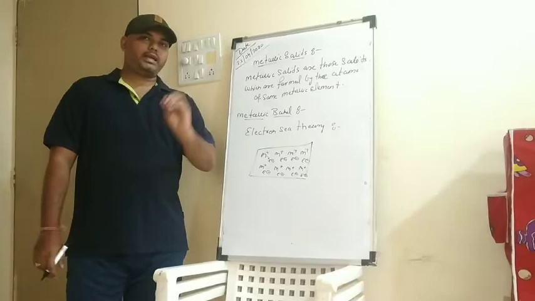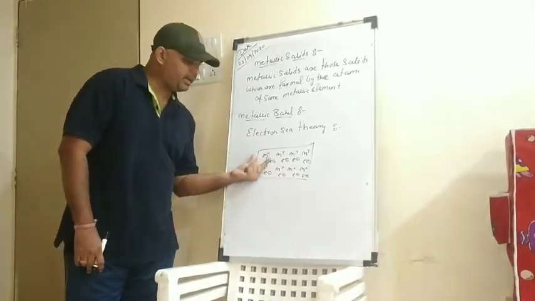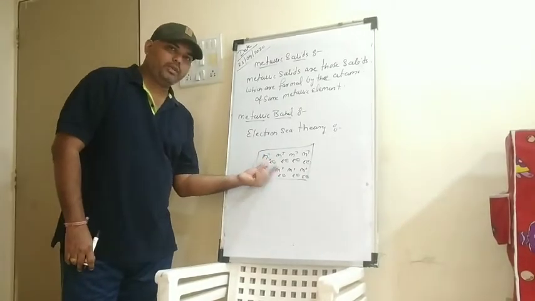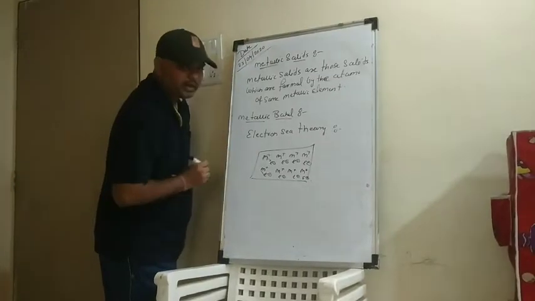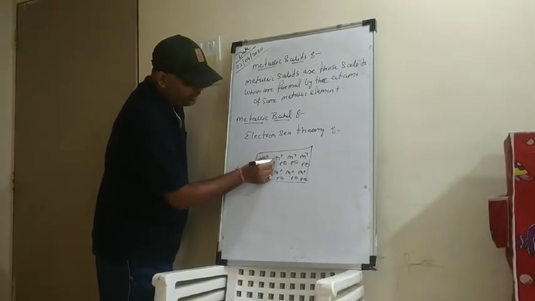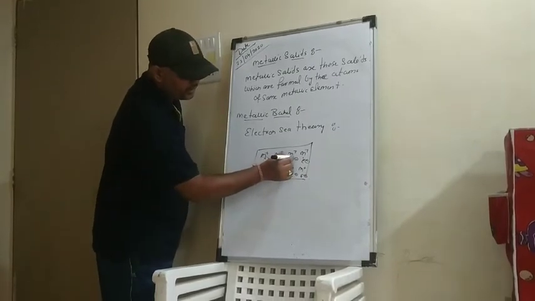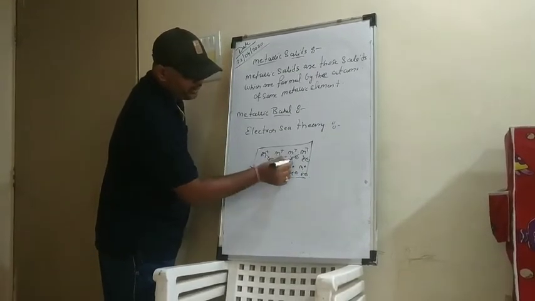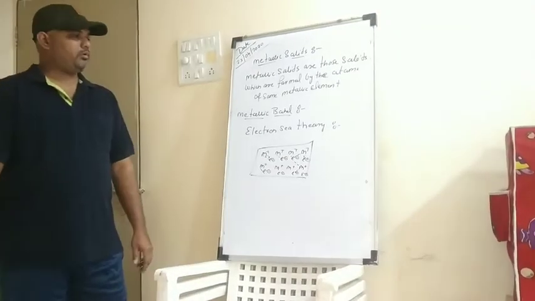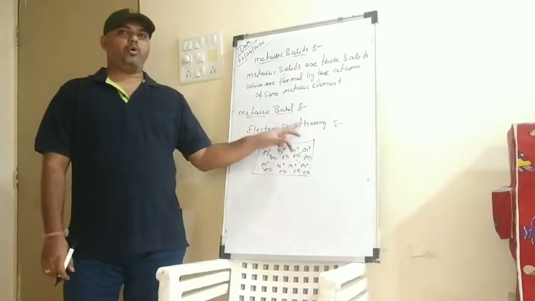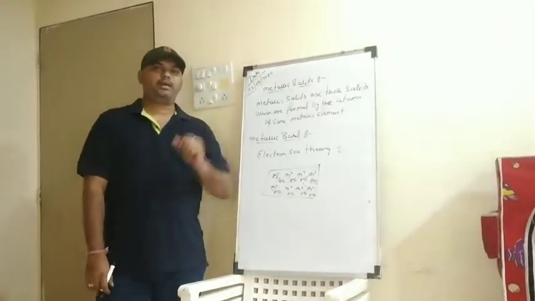So how exactly is the metallic bond formed? In the formation of the metallic bond, the positive metal ion will attract the electron and they will form the bond. So metal, electron, metal, electron. It is not necessary that this electron attracts only this metal; it can also get attracted to another metal. Such a bond is said to be a metal and electron bond, or a metallic bond. This is what we can explain with the help of the electron sea theory.